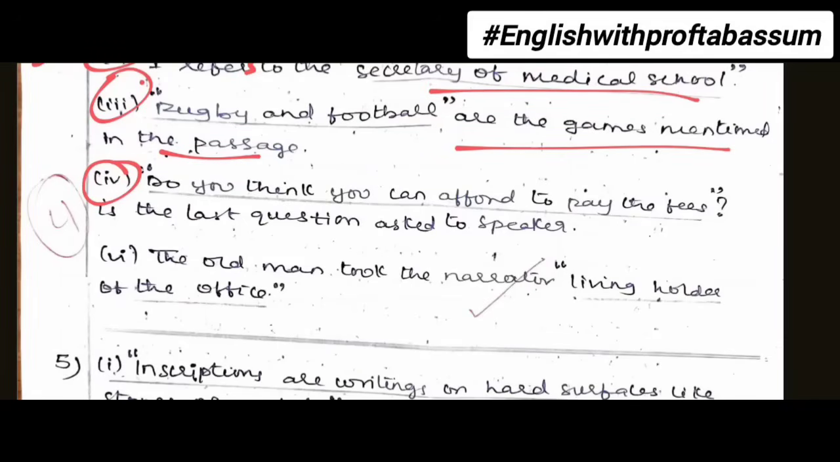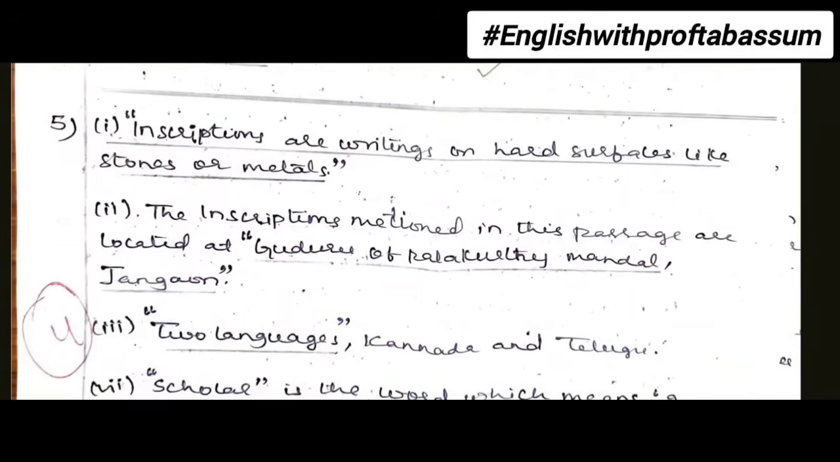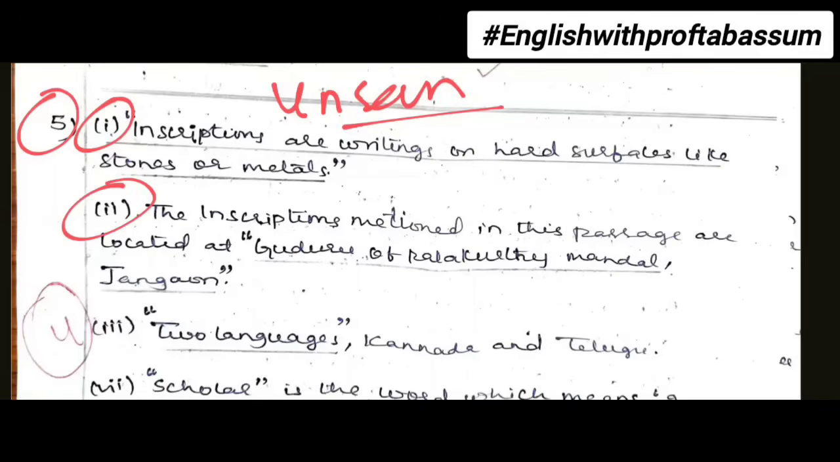So in the exam you'll get 6 questions. Out of 6, any 4 you need to do for 1 mark each. So total 4 marks you can get in bit number 4. Then moving on to bit number 5. These are unseen passages that come from your textbook. So this passage was on the Gummadduru inscription. In this one also, if you see the third question, what are the 2 languages mentioned in the passage? The 2 languages are Kannada and Telugu.